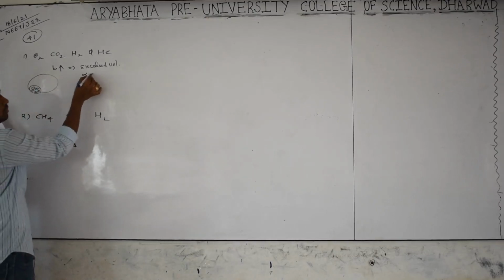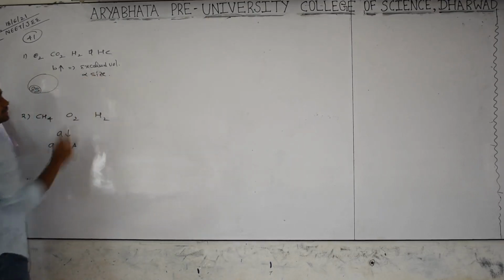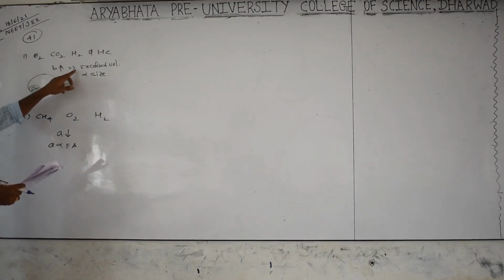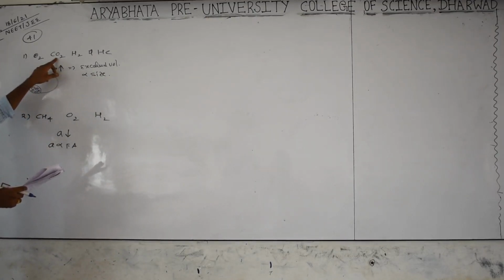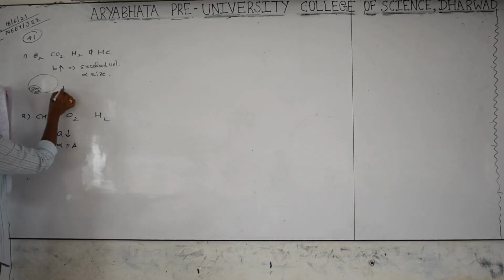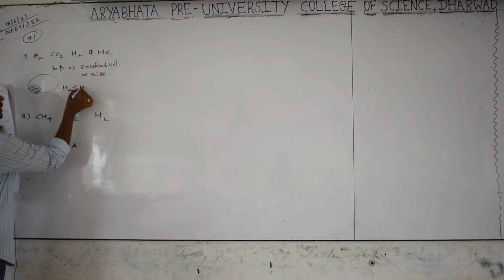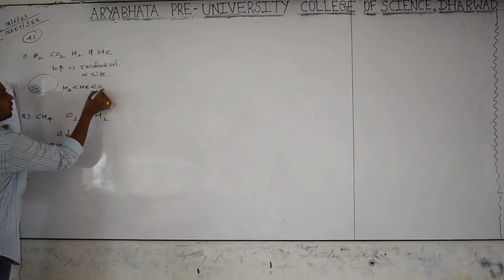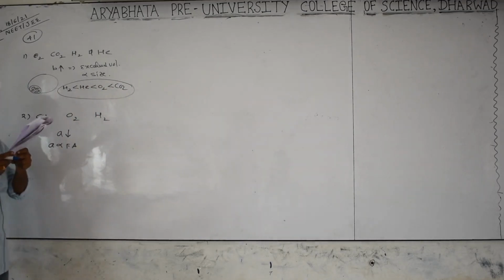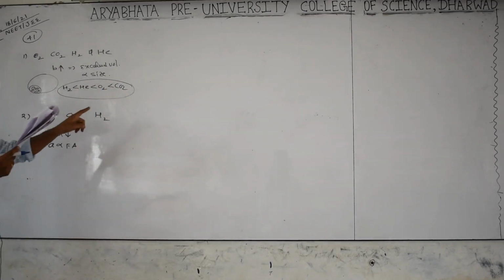This excluded volume is directly proportional to size. Now he is asking for B in increasing order, which means size in increasing order. Hydrogen will be the smallest size, after that helium, after that oxygen, after that CO2. So the first one is hydrogen, helium, oxygen, CO2.